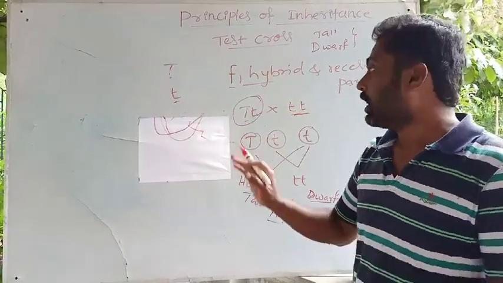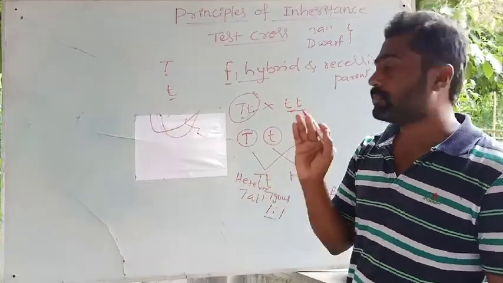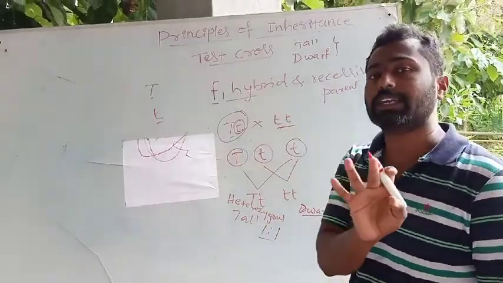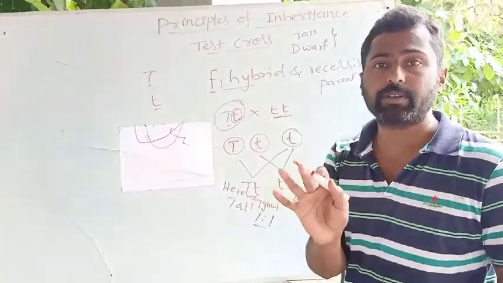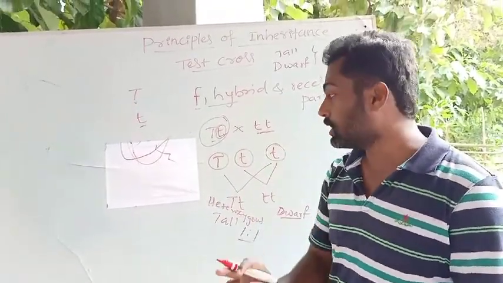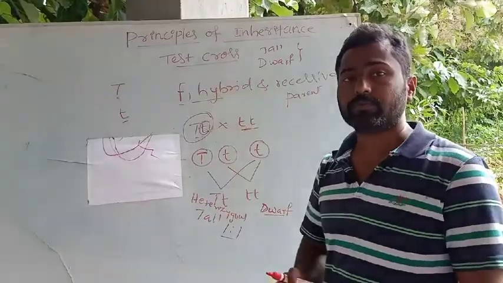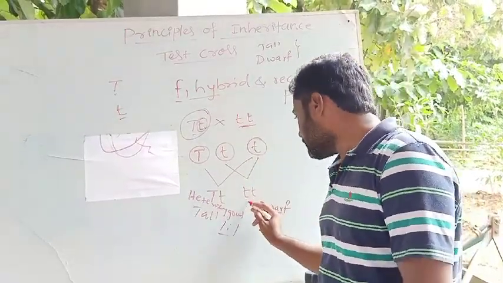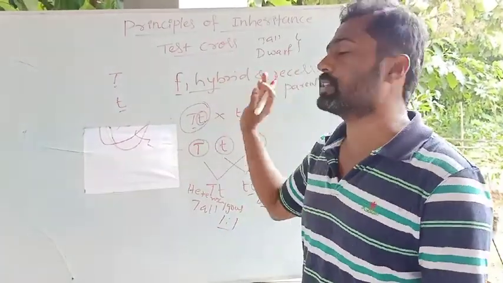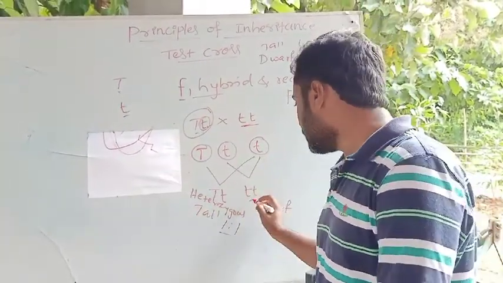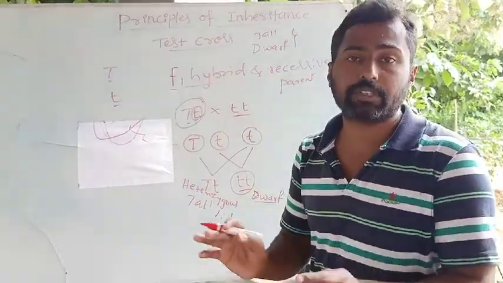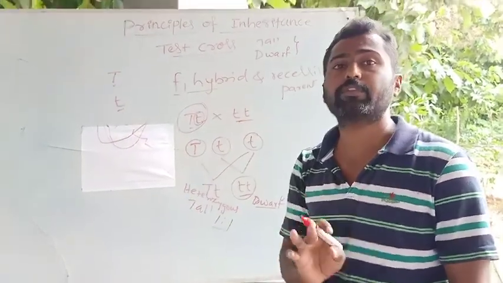It means that on crossing or on hybridization, the recessive factor or the recessive gene is not totally diluted or deleted at all. It is only hidden. It means it is unable to express its character when it is present along with the dominant gene. But when we conduct the test cross, it shows again the presence of the recessive gene. It means the recessive character reappears. When the F1 hybrid crosses with the recessive parent, the recessive character will reappear. So it shows that the recessive gene is only hidden, it is not diluted. Okay, so that is one of the most important significances of the test cross.